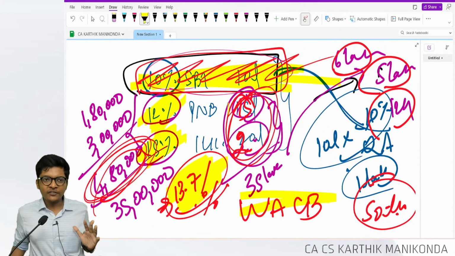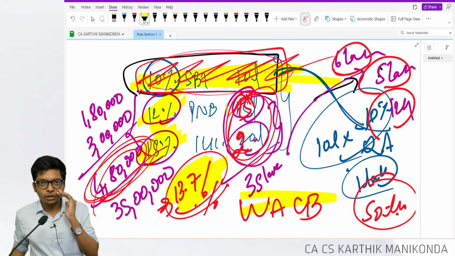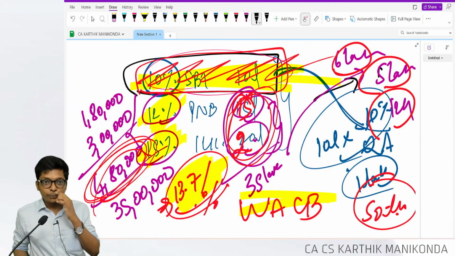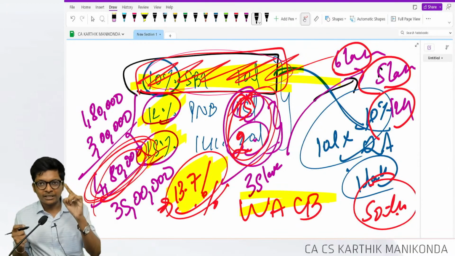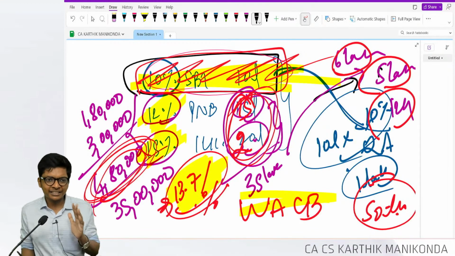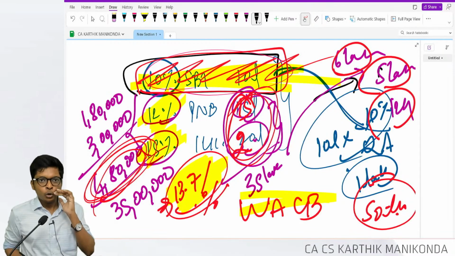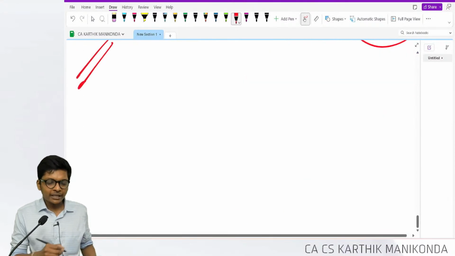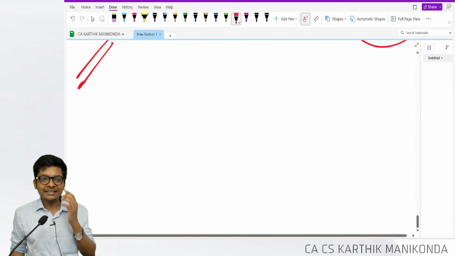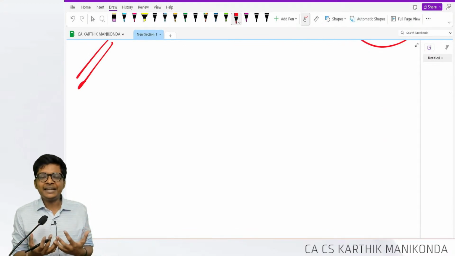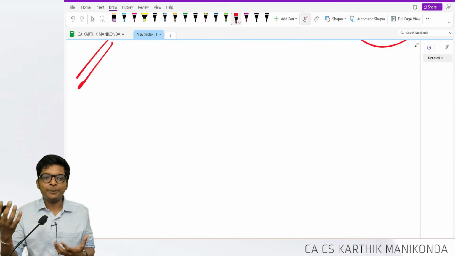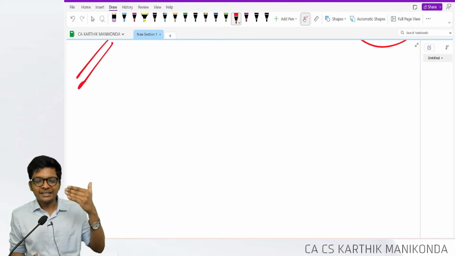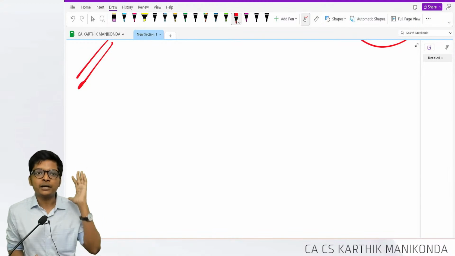So we spent 25 minutes and finished borrowing cost in rocket speed in our rocket revision. And I told you what's important. I'm going to focus on what's important. That interest part, foreign exchange interest, never tested in exam. Look out for that in November 23 exams. Following, guys. With this, we are done with AS16 borrowing cost. Finally, give a conclusion: how much capitalized, how much debited to P&L, pass entry. Asset account debit, interest expense account debit, to bank.